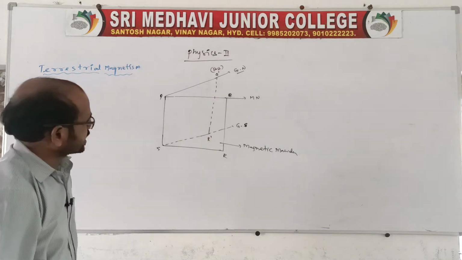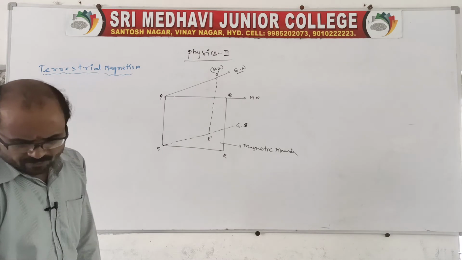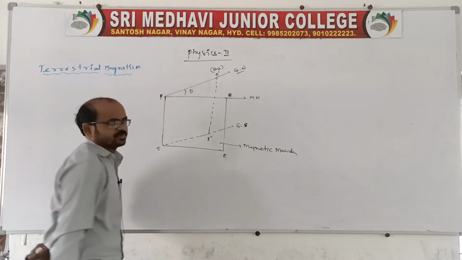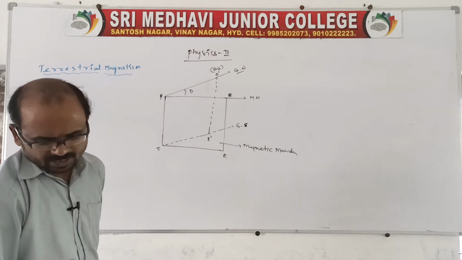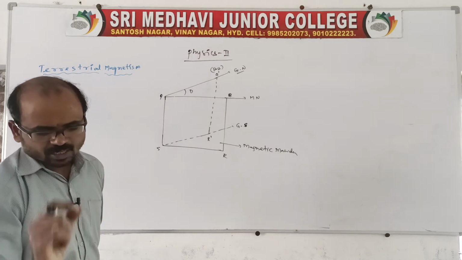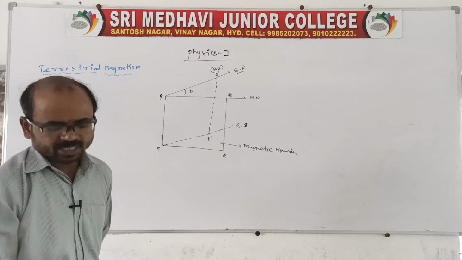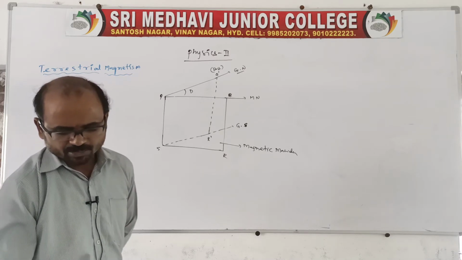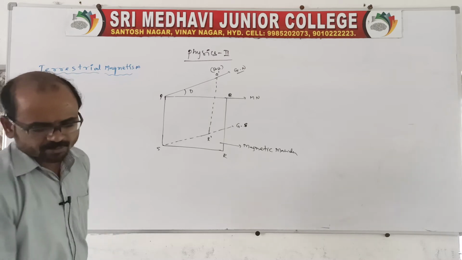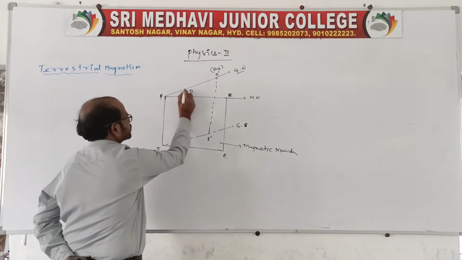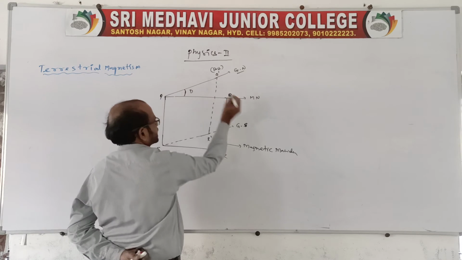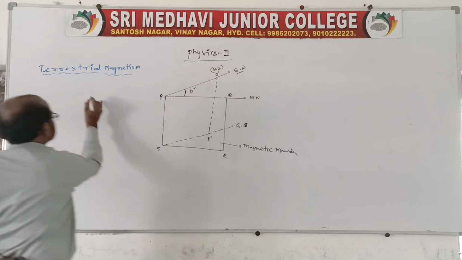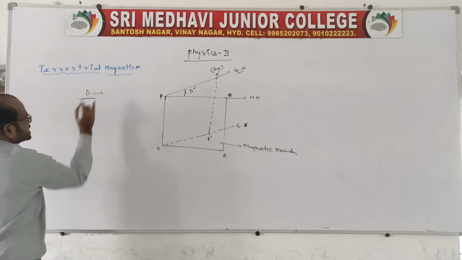Of course, declination and inclination are nothing but angles. There is an angle between the two components. This we can call declination. The declination is nothing but the small angle between the magnetic meridian and the geographical meridian at a place, and it is called the magnetic declination. This small angle between the magnetic meridian and the geographical meridian we call declination, D.